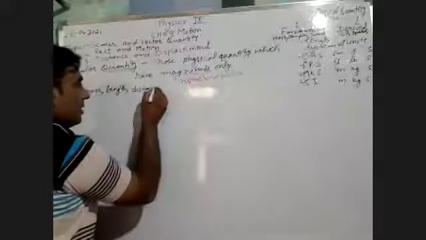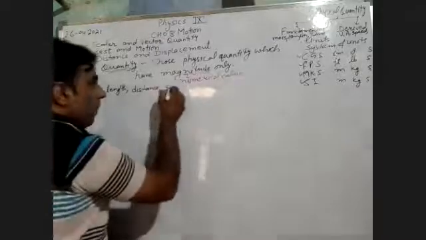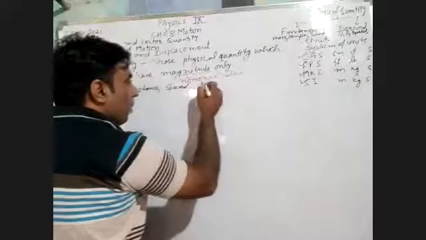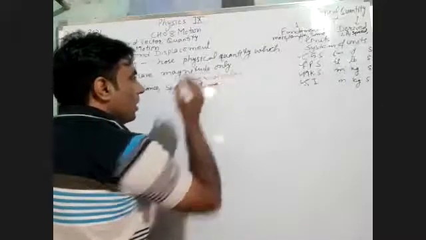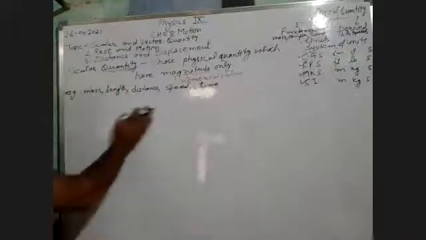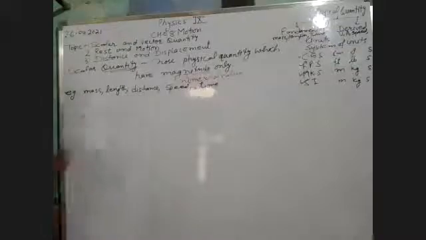What is distance? Distance is also a scalar quantity. Speed will also be a scalar quantity. Time. We do not require any direction to measure time. What we need is only a numerical value, and that numerical value is magnitude. So you can understand very well with the help of these examples.